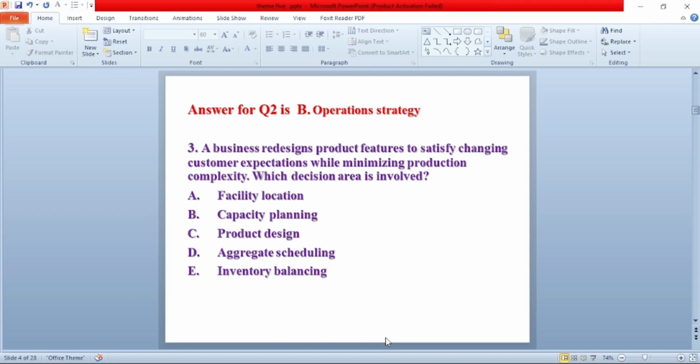Question number 3. A business redesigns product features to satisfy changing customers' expectations while minimizing production complexity. Which decision area is involved? A. Facility location. B. Capacity planning. C. Product design. D. Aggregate schedule. E. Inventory balancing. The answer for this question is C. Product design.